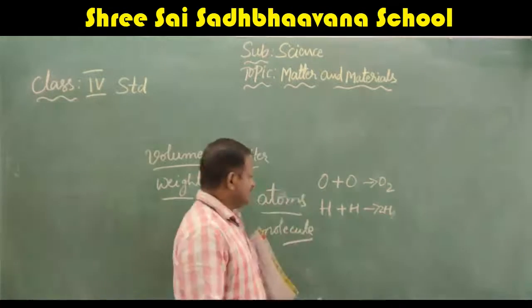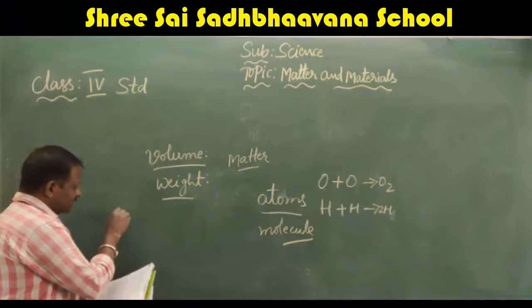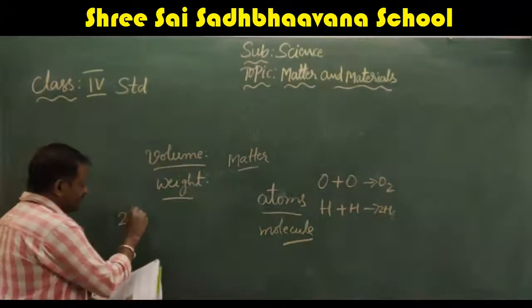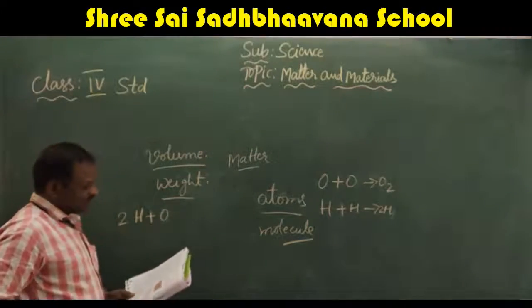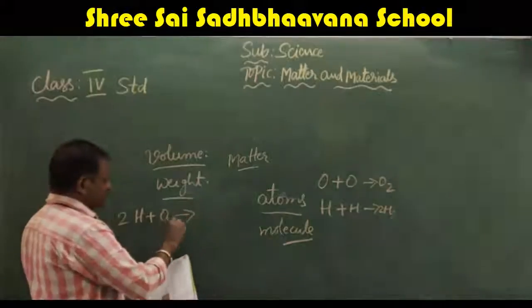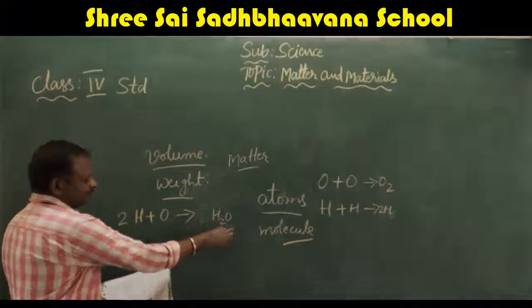See here, they have given 2 atoms of hydrogen plus 1 atom of oxygen gives rise to H2O.